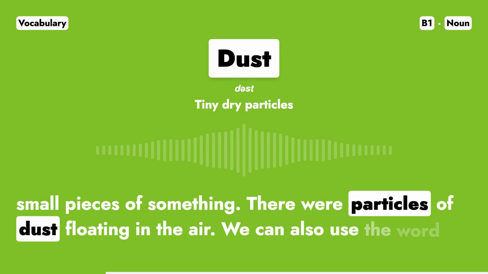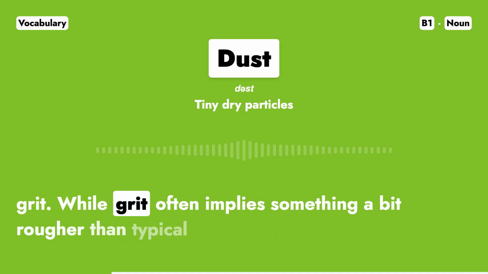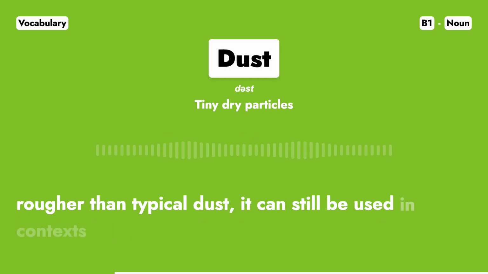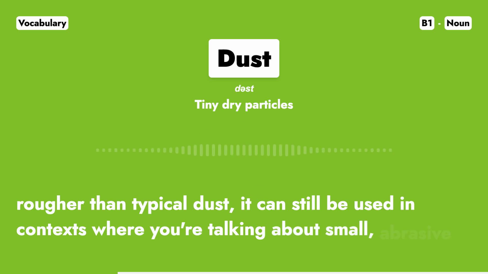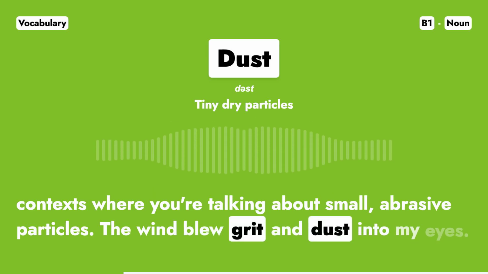We can also use the word grit. While grit often implies something a bit rougher than typical dust, it can still be used in contexts where you're talking about small, abrasive particles. The wind blew grit and dust into my eyes.